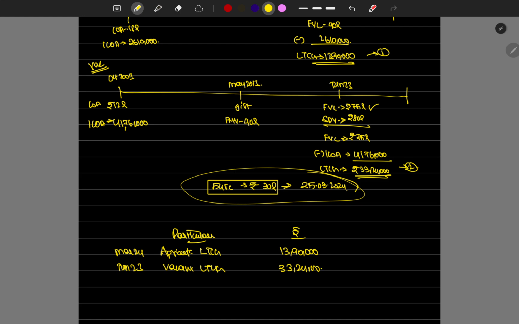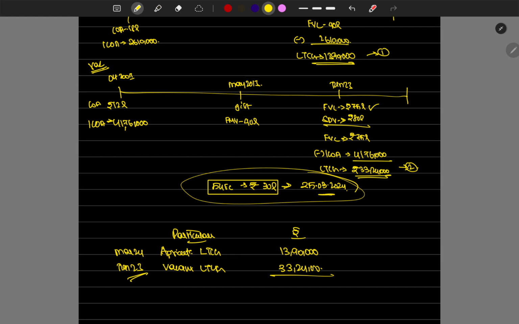So we have two LTCGs, but the problem is we can claim exemption only for the asset sold whose proceeds are used within 6 months for the 54EC bonds. The vacant land sale happened in June 23, but the 54EC bonds were bought on March 24.